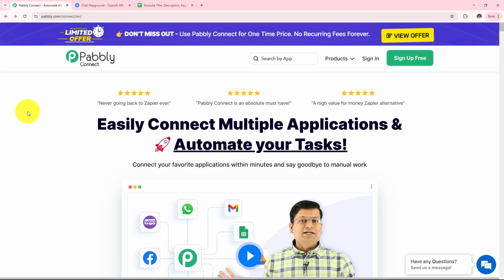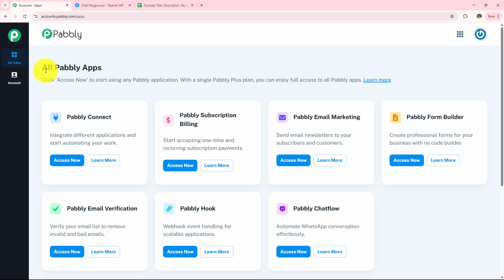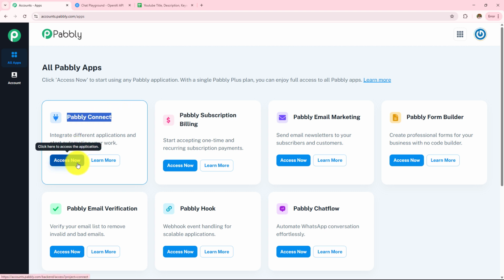Now after browsing the website, we need to sign in to a Pabbly account. On the top right corner, you can see two options, sign in and sign up for free. If you are an existing user, click on this sign in, and if you are a new user, click on this sign up for free, and this will give you 100 tasks free on a monthly basis. As I'm an existing user, I'll click on this sign in. And here the all Pabbly apps page has appeared, which is showing me all the Pabbly applications. Here I have to click on this Pabbly Connect Access Now.